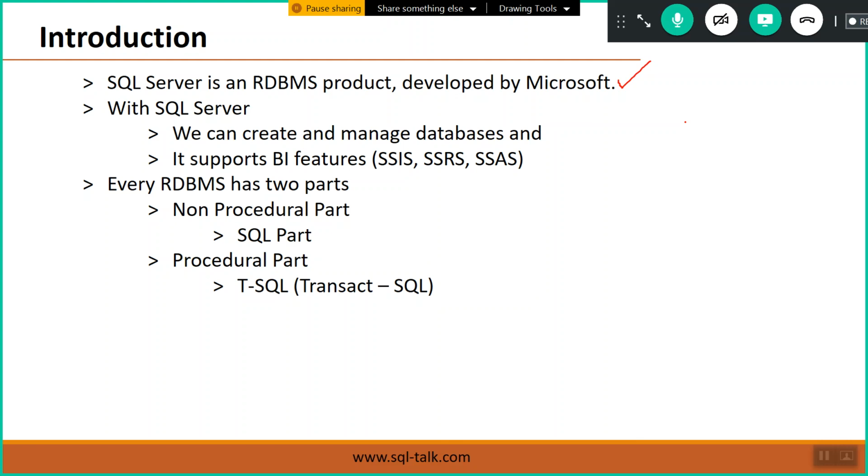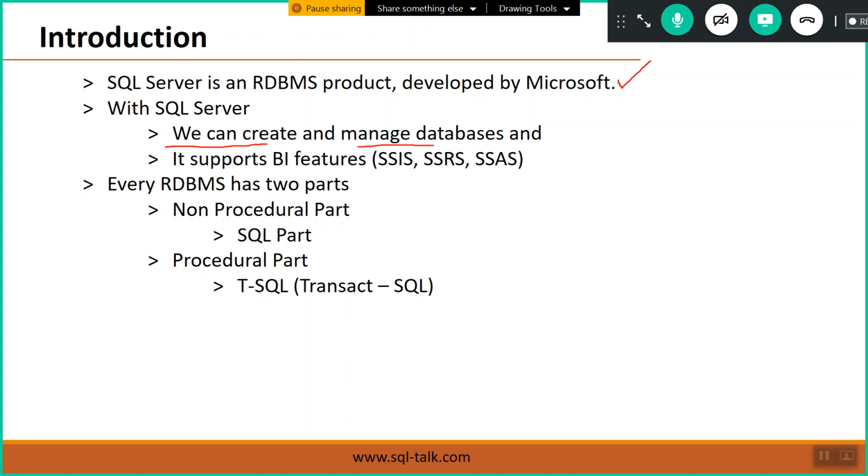For us also, it becomes easy to enter into organization. Means what? First we can enter with a small organization. So once we get some more experience, then we can go to some bigger organization. So that is like entry becomes easy for us, right? So in general, what we can do with SQL Server, we can create and manage databases. Already we have discussed our job as a database administrator. Our job is database maintenance.